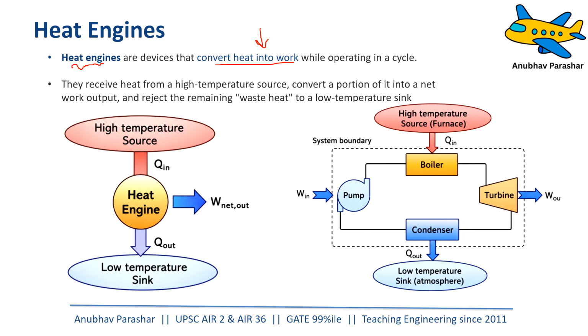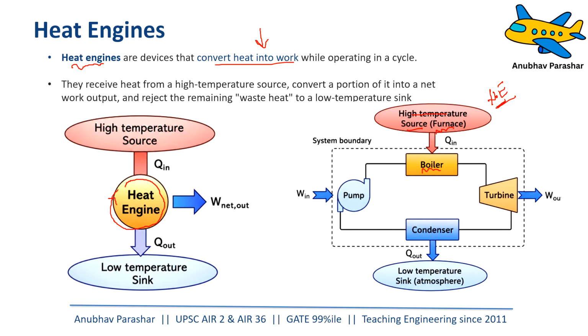And an engine operates in a cycle. Any engine has to operate in a cycle. It will contain a minimum of 3 processes, and some engines also go up to 5 processes, but generally you'll see there are 4 processes. Let us try to see how a heat engine functions. Let us have a quick overview so that we can understand the concept of heat engine properly. Now, there is a high temperature source. If we take a thermal power plant, let me say how the thermal power plant produces work. The furnace where you are burning the coal or the gas becomes the thermal energy reservoir, the source, which is supplying energy at a constant temperature.